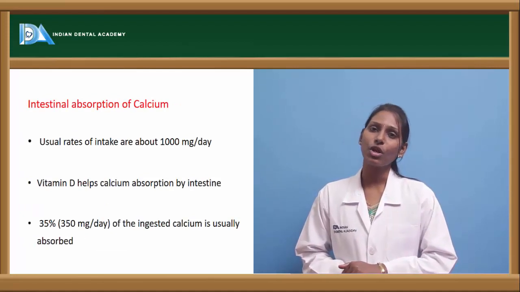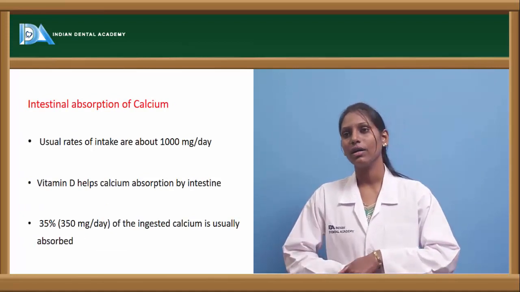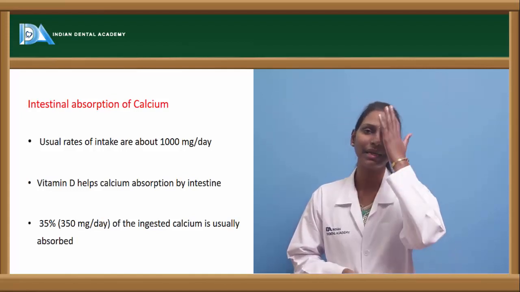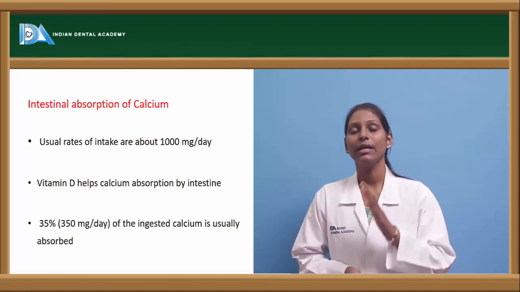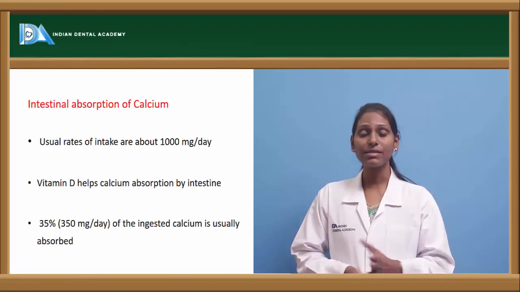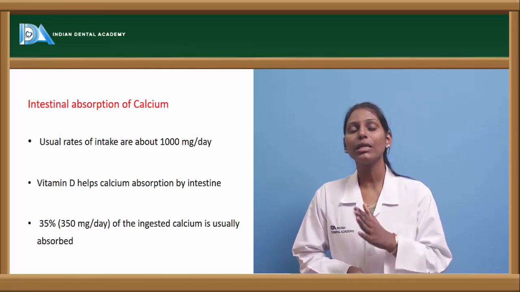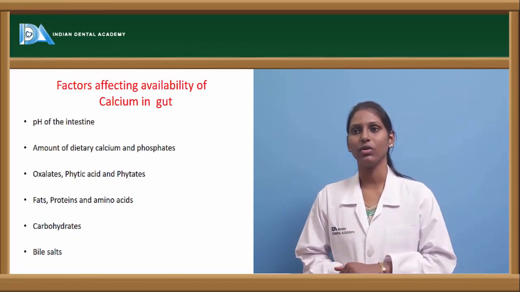Coming to intestinal absorption of calcium, usual rates of intake as we discussed are about 1000 milligrams per day, or about 500 to 800 milligrams per day in adults. And vitamin D helps calcium absorption in the intestine. About 35% of ingested calcium is usually absorbed. That means however much calcium you take, only 35% of the total dietary intake is absorbed from the gut, from the intestine.